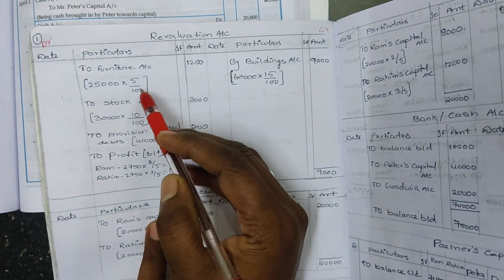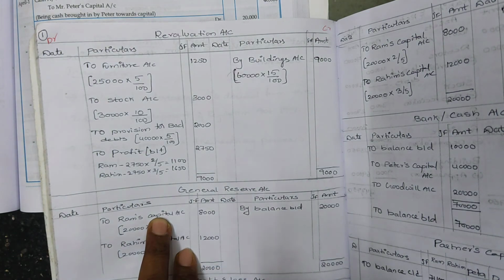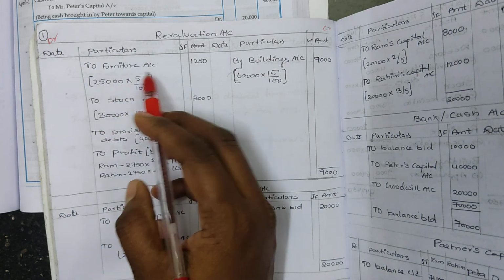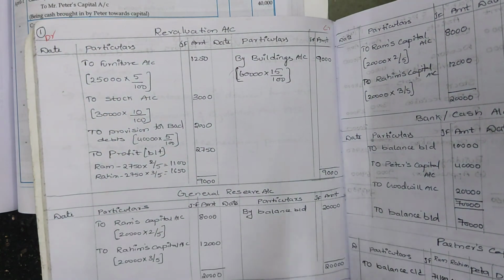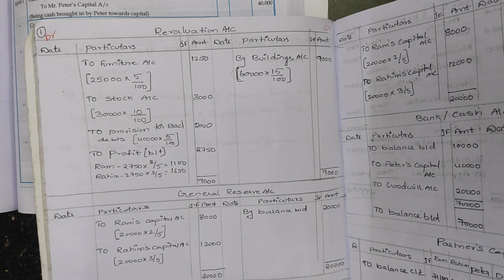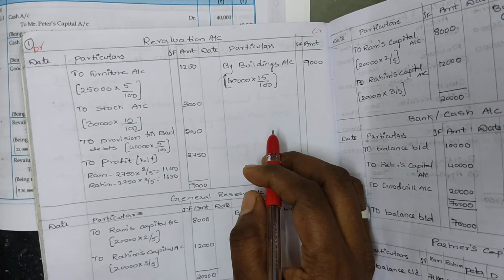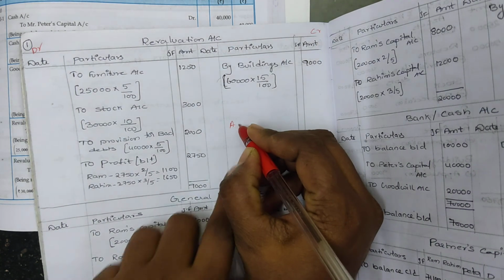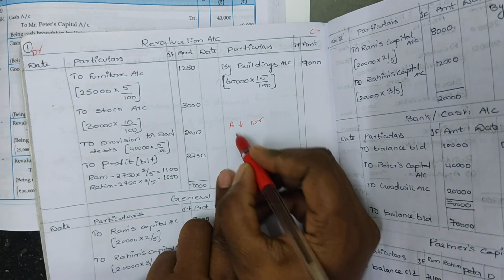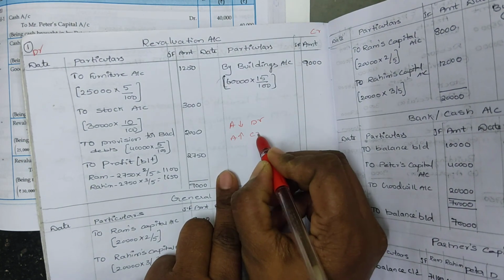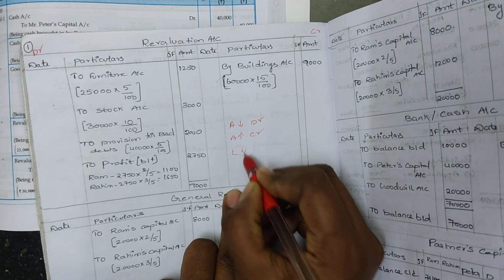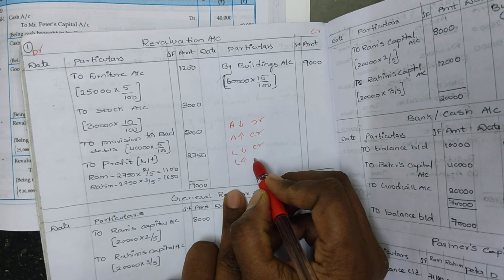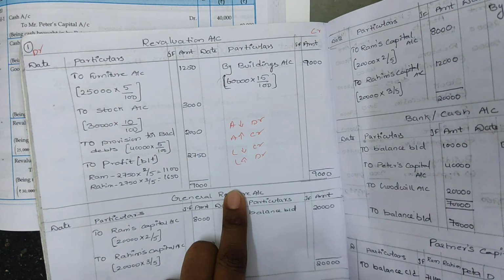In the question, furniture has been depreciated by 5%. Asset decrease is debit. Already in previous videos I have explained this. In case of asset decrease, take it in the revaluation account debit side. In case of asset increase, credit side. In case of liability decrease, credit side. In case of liability increase, debit side. These points you have to remember.